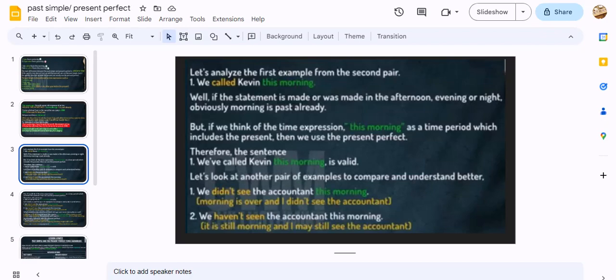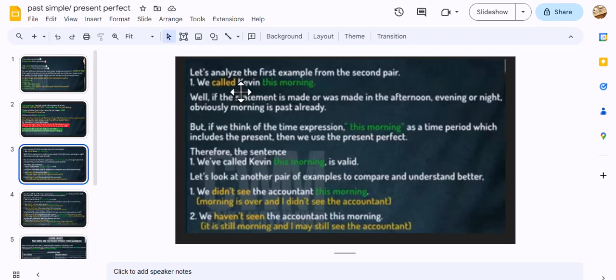But if we think of this time expression, this morning, as a time period which includes the present, okay, I know that you are confused now about what I am talking about. I'm going to tell you right now. As you can see in this example, the sentence "We've called Kevin this morning" is valid. So you are going to be confused now.